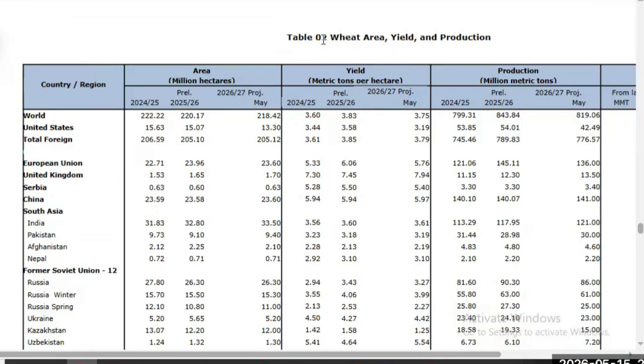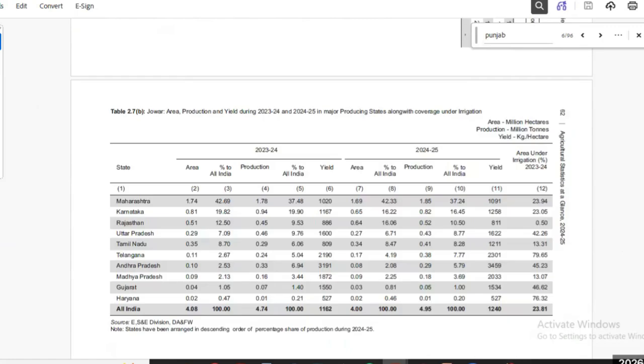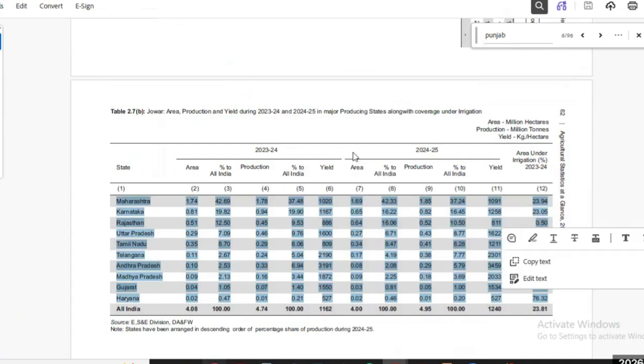If you want to give the global level, you can give this USDA PDF. If you want to give at our national level, you can use this Agricultural Statistics at a Glance, and they have given the state-wise split up also. So with this, you can take the data for your particular state and you can write your thesis. If you want the data for any other state that is missed in this list, you can go to that state website and you can download data.